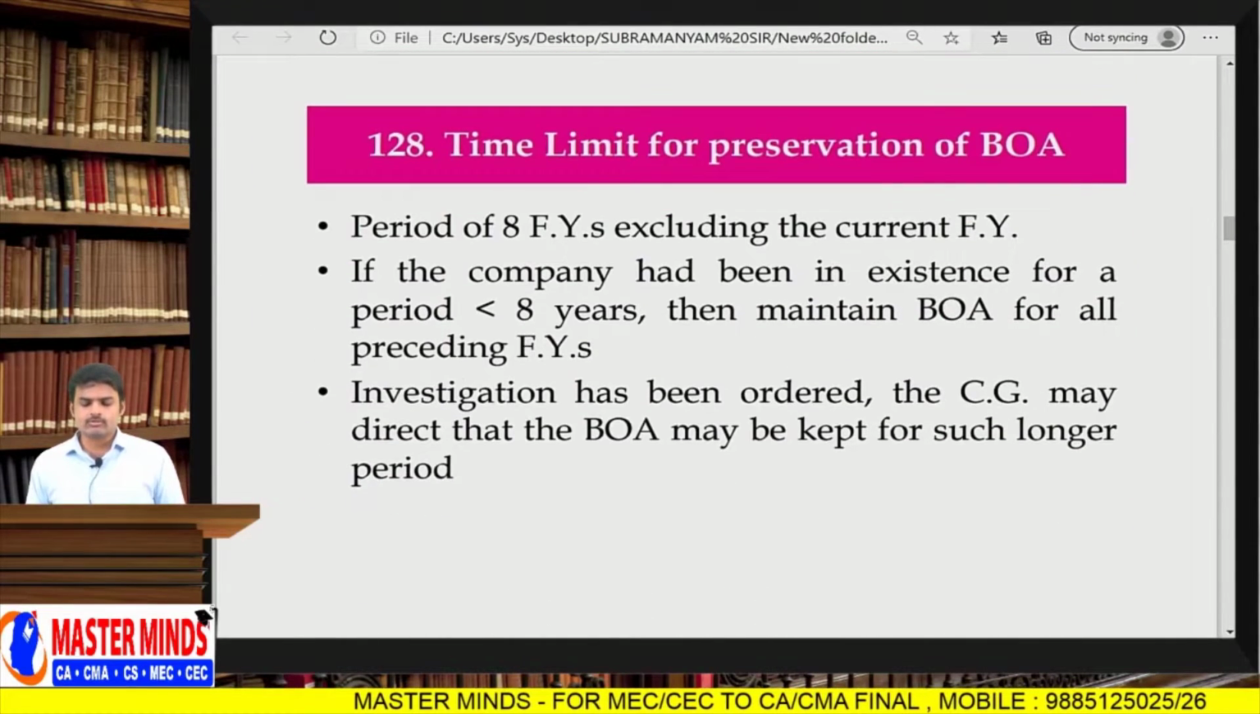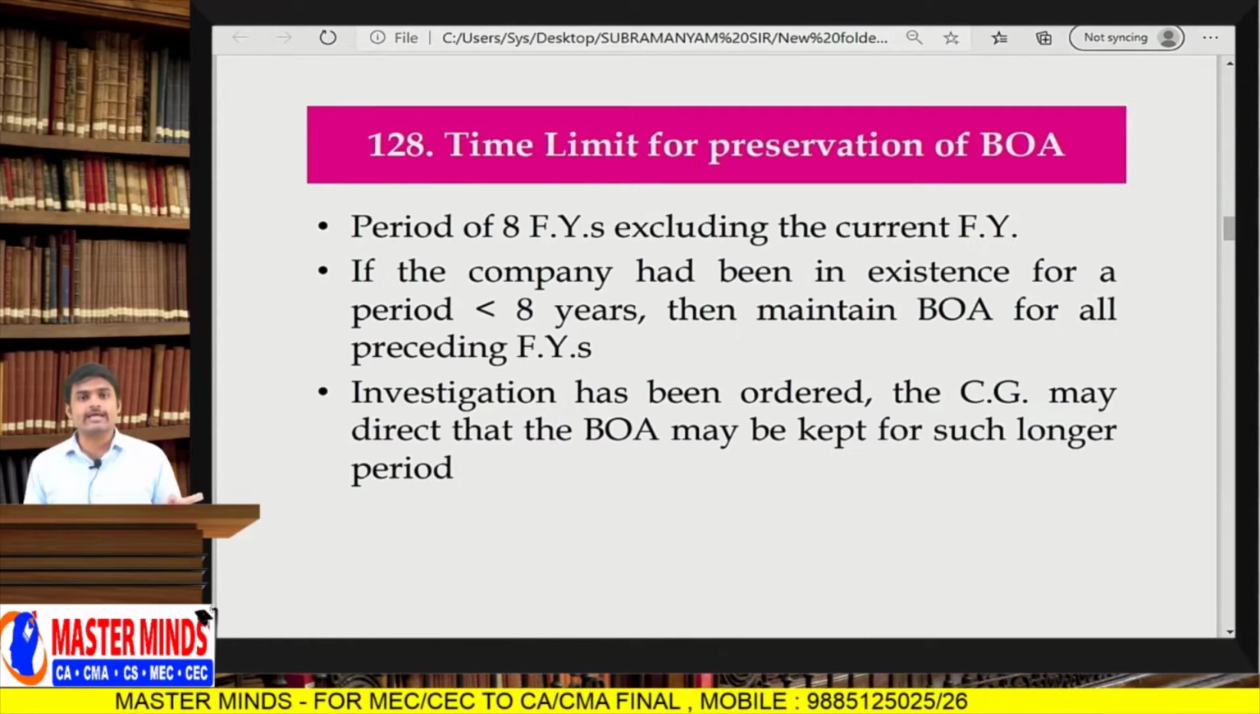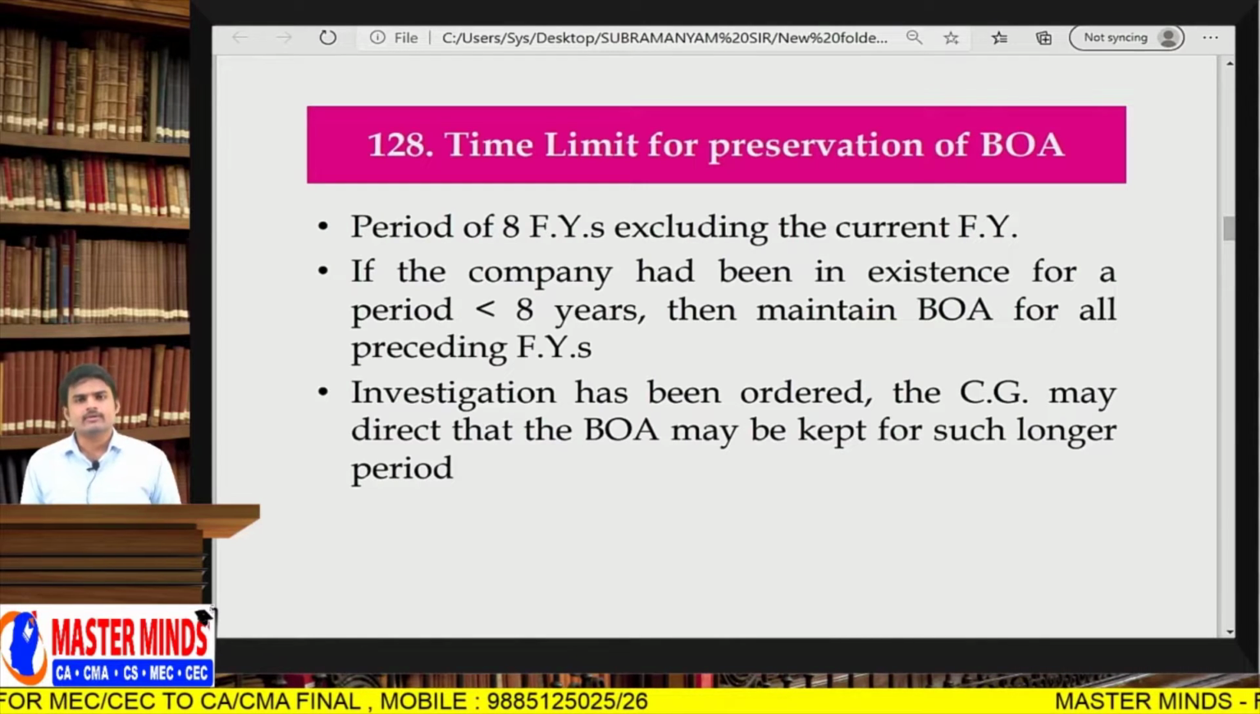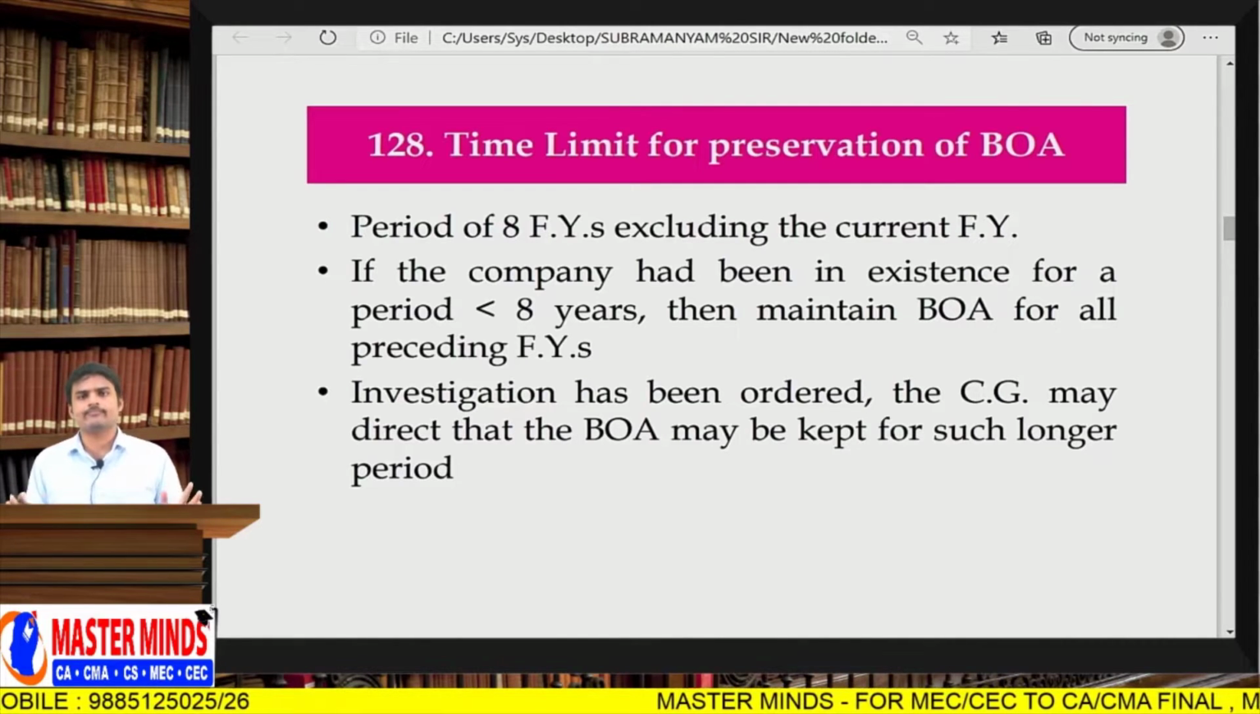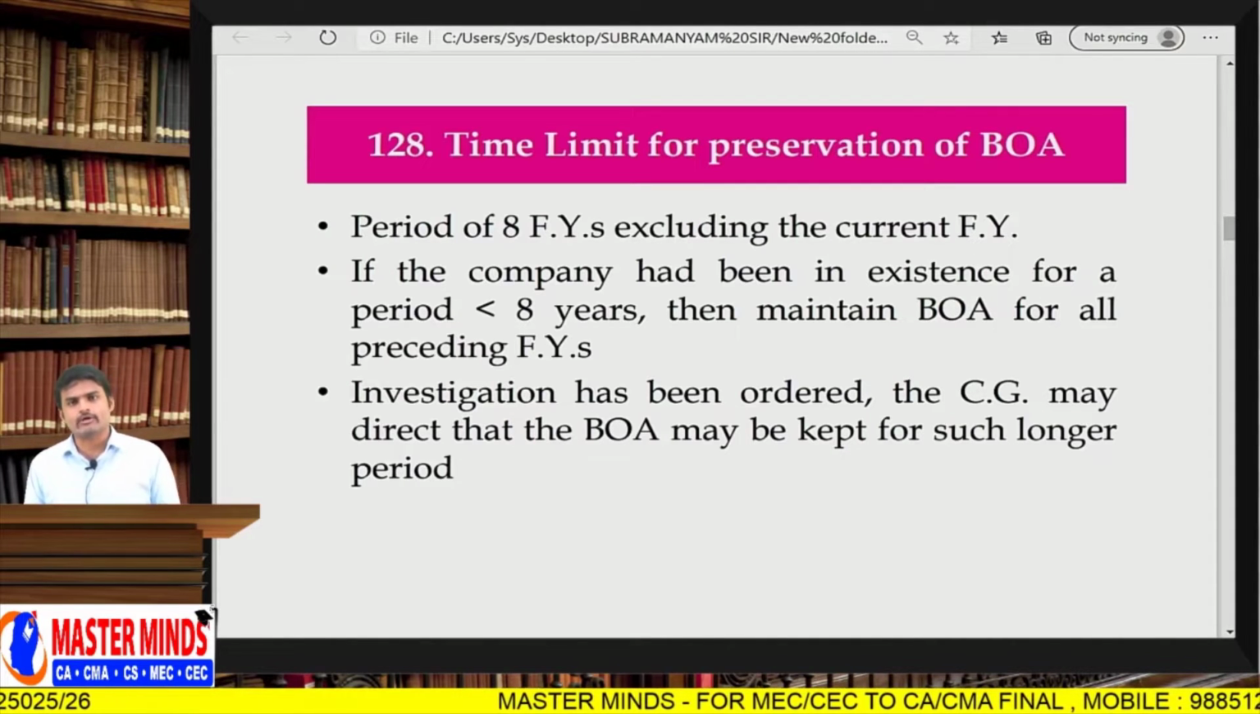Time limit for preservation of books of accounts. Sir, how long should I maintain books of accounts? You have to maintain books of accounts related to the last 8 financial years, or simply, this year's books of accounts you need to maintain for the next 8 years. Whatever it is, the meaning is the same. You have to maintain current year financial statements and books of accounts for the next 8 years, or maintain the last 8 years' books of accounts and financial statements. Both are one and the same. The effect of both these statements is the same.